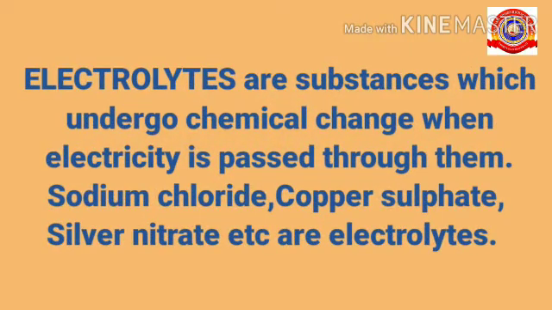After that, we discussed about electrolytes. Some substances undergo chemical change when electricity is passed through them. Such substances are called electrolytes. Sodium chloride, copper sulfate, silver nitrate, etc. are examples of electrolytes.